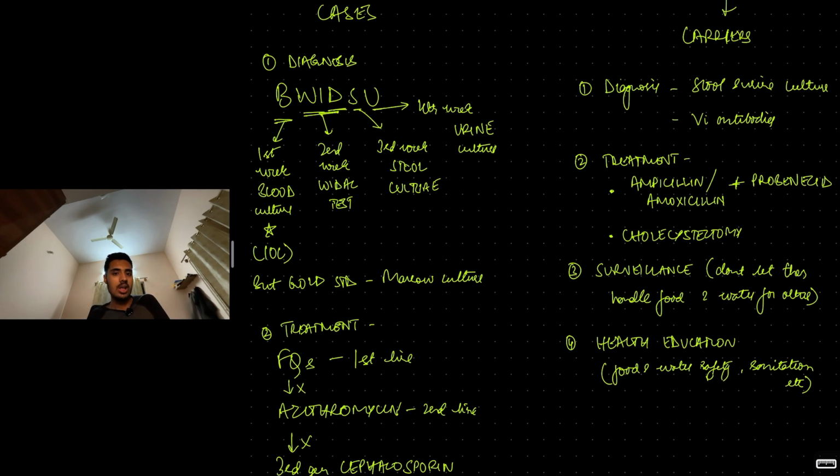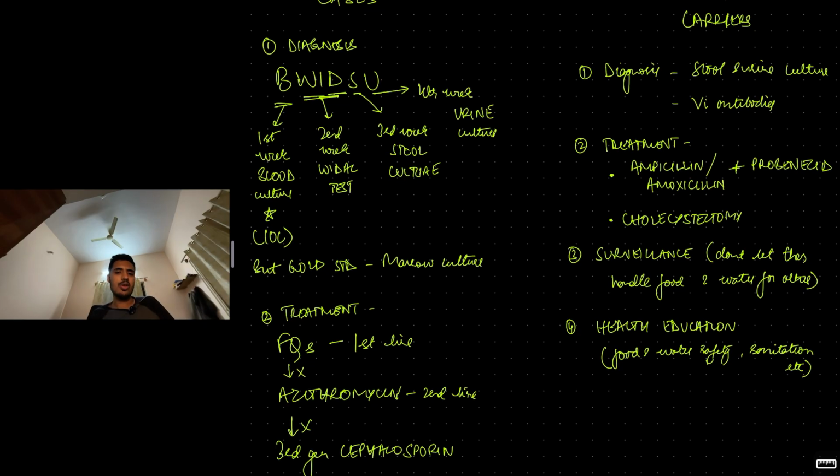You have various methods of diagnosis. In the first, BWIDSU: first week, blood culture, investigation of choice. Second week, Vidal test. Third week, S for stool culture. And fourth week, U for urine culture. These are the classical diagnostic tests.